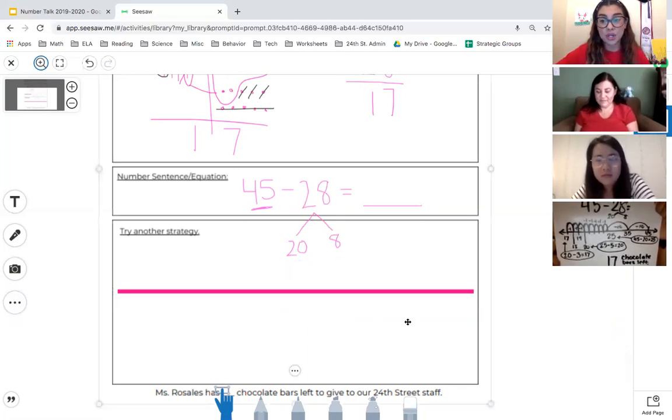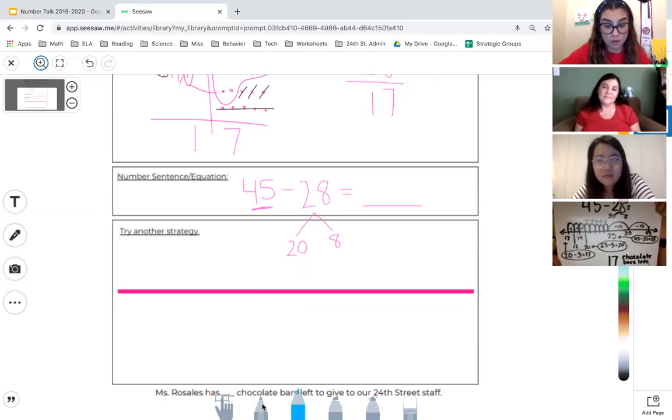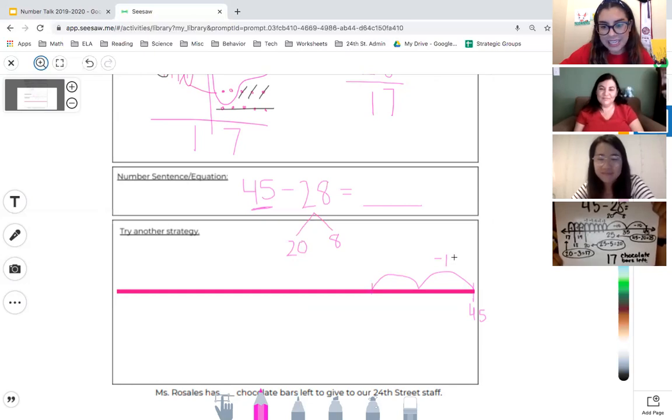And then she started with 45. And remember, we're jumping back because this is a subtraction problem. So she started here with 45. And then she jumped back 2 10s, which is 20. So 1, 2. We're working on it. So that was minus 10, and then another minus 10, and makes 20.